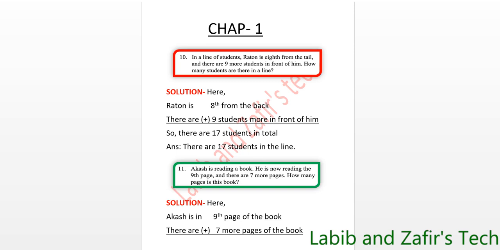Here Ratun is 8 from the back. There are 9 more students in front of him. So we have to add these two numbers to get the total number of students in the line. So here 9 plus 8 equals 17. So 17 students in total. Answer: there are 17 students in the line. So let's go with the next one.